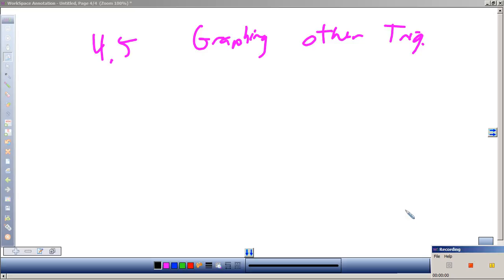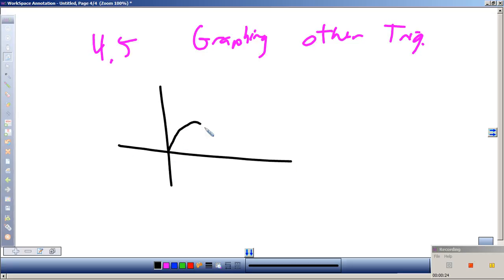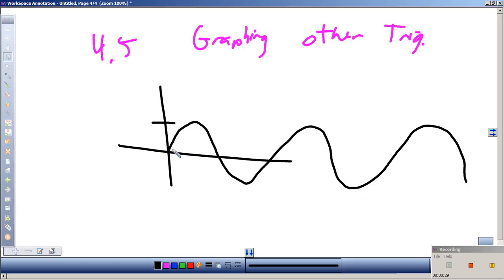It's an interesting question. What is the maximum value of sine x? 1. Okay? Think about what the graph of sine of x looks like. We start at 0, going up, and how high does it go if you just have sine of x? 1. How low does it go? Negative 1. How about cosine? Same thing, negative 1 to 1, right?